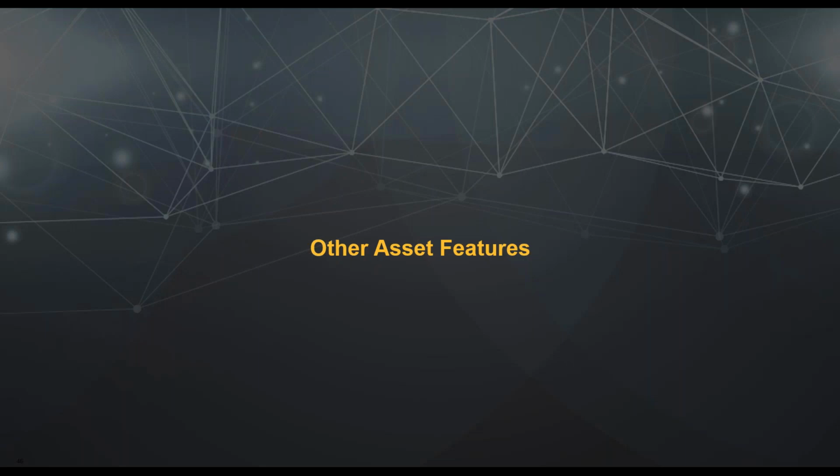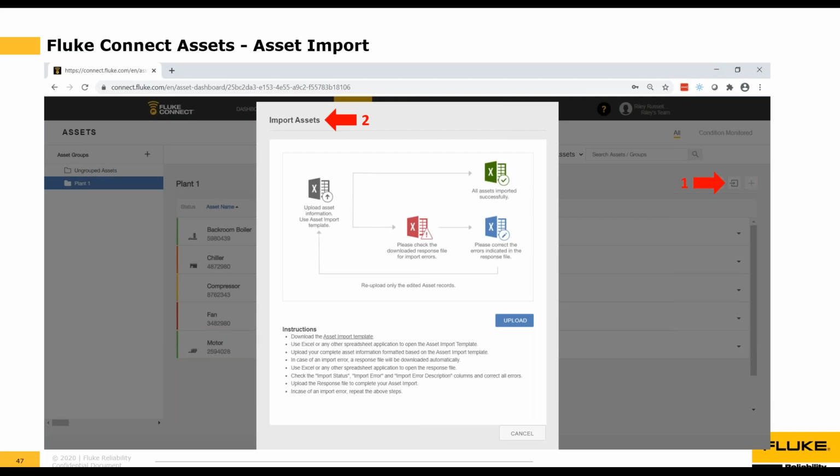Okay, before we wrap up, the next section will cover a couple more Fluke Connect asset features that you might find helpful. We've covered all the nuts and bolts with the asset groups, subgroups, and assets, but there are a couple of cool features that are also available in the Fluke Connect Assets software. So if we go to the Assets tab, you'll see this little tiny icon over here. It looks like a page with an arrow through it next to the number 1. That is called the asset import functionality. And if you click on that, you'll get this pop-up box that explains how to go about importing your assets.